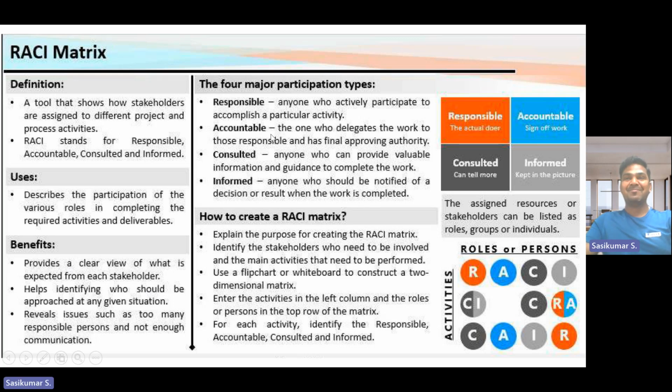Who is the accountable person? Quality. Responsible person? Operation. Consultant? Technical engineering. Informed person? Purchase, and some other three departments. So you should have some clear picture of that. Accountable means who is taken as accountable, the one who delegates the work to those responsible as the final approving authority. Consultant, anyone who can provide valuable information and guidance to complete the work.